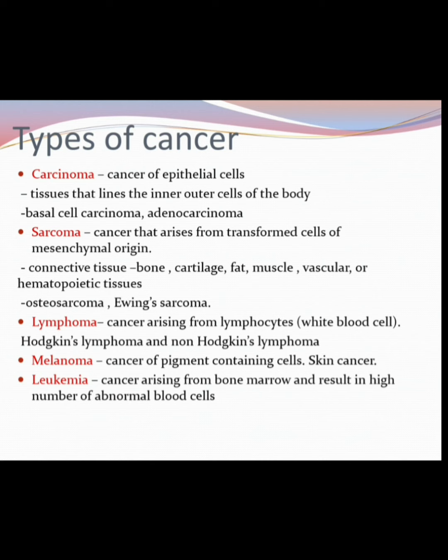Next is lymphoma, cancer arising from the lymphocytes, as the name suggests. Okay, that is the white blood cells. It can be Hodgkin's lymphoma and non-Hodgkin's lymphoma. Melanoma is the cancer of pigment-containing cells, the melanocytes, that give the body color. Then it can cause skin cancer, as it is present in the skin. Next is leukemia. Leukemia means cancer arising from the bone marrow and resulting in a high number of abnormal blood cells. Okay, the cancer of the blood is known as leukemia.